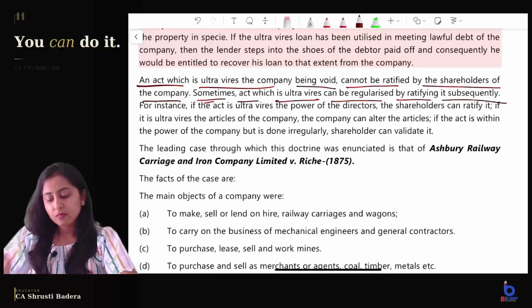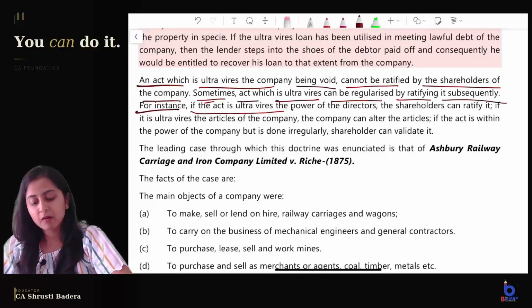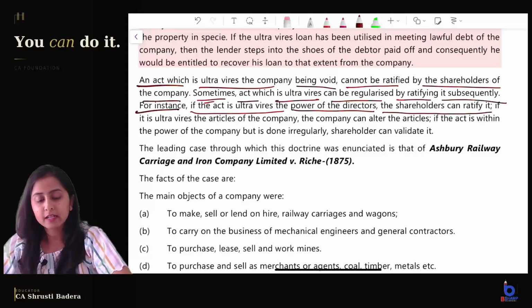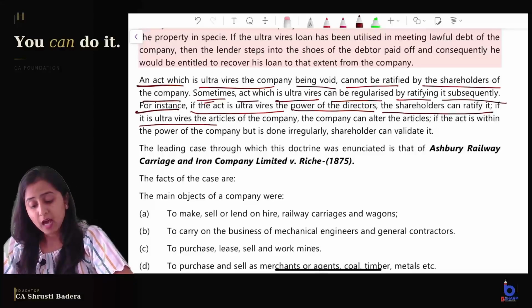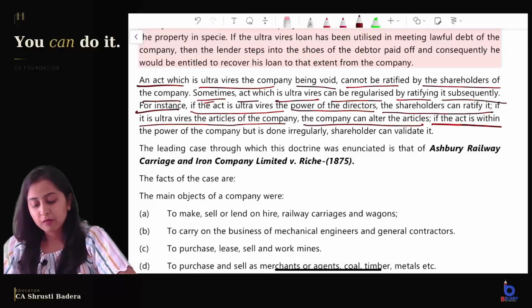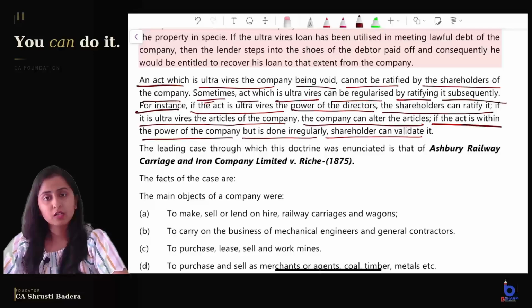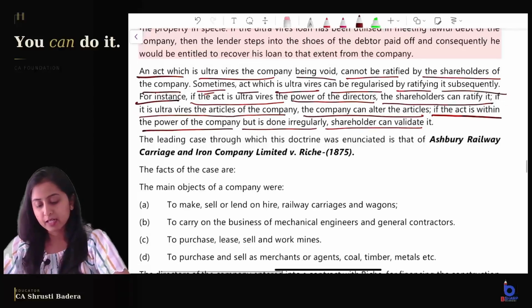And for instance, if it is ultra vires the power of directors, the shareholders can ratify it. If it is ultra vires the articles, the company can alter the articles. If the act is within the power of the company but it is done irregularly, shareholders can validate it. Yes, clear? Three types of transaction, and when the act can be ratified, that must be clear.